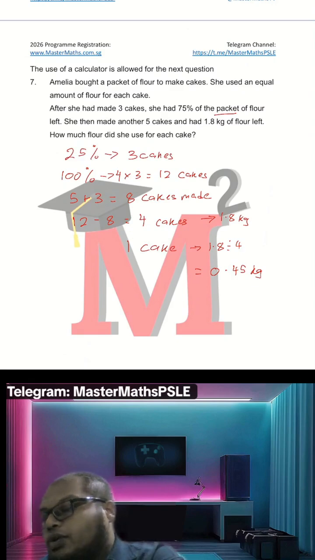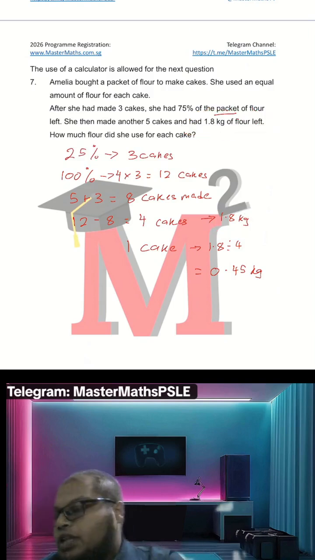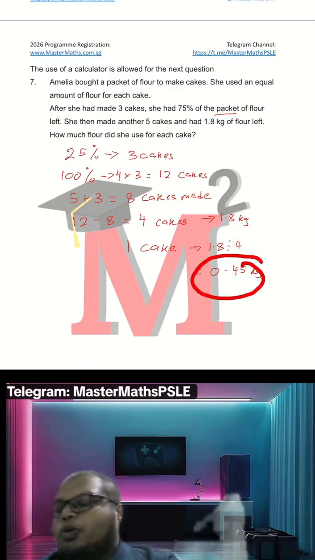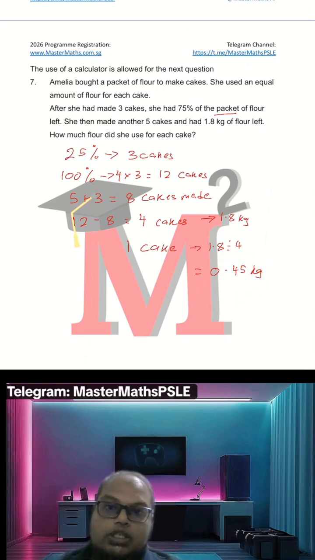And the amount of flour left is 1.8 kg. Therefore, 1 cake is just, you take 1.8 divide by 4, and I got 0.45 kg. Alright, for those who put into grams, you will be getting 450. Okay?